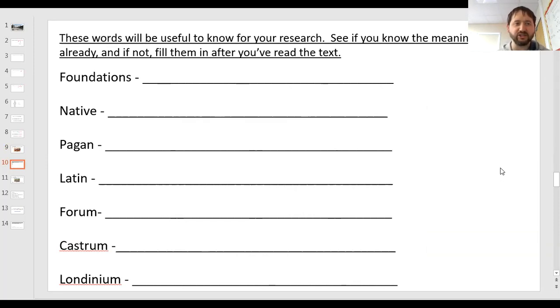So the words are foundations, native, pagan, Latin, forum, castrum, and Londinium. So pause the video now. If you know the meanings of any of those, you just drop them in. If not, don't worry about it. It will come up in the things we're going to be reading.